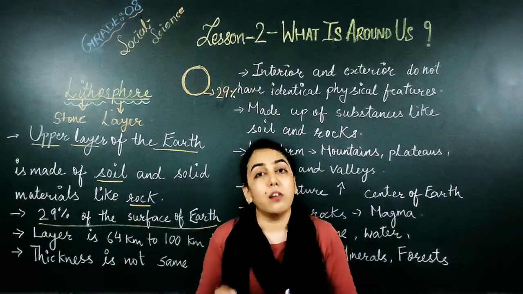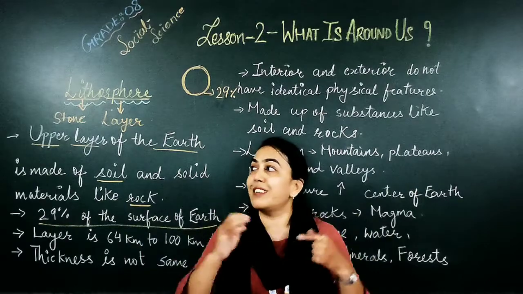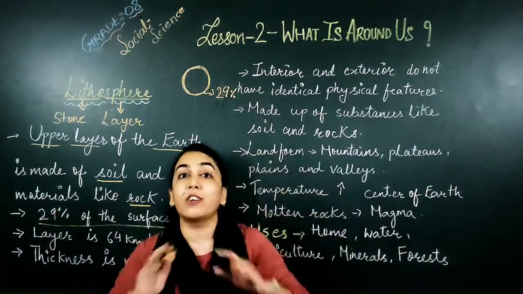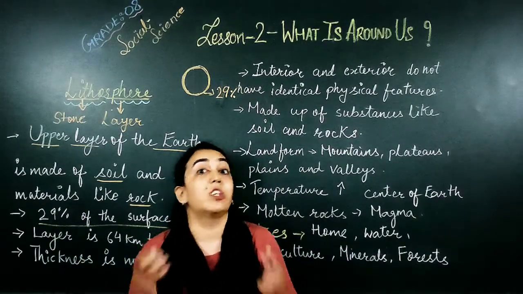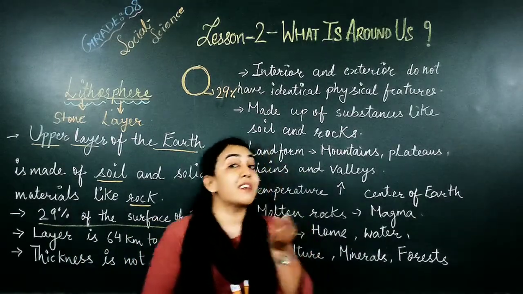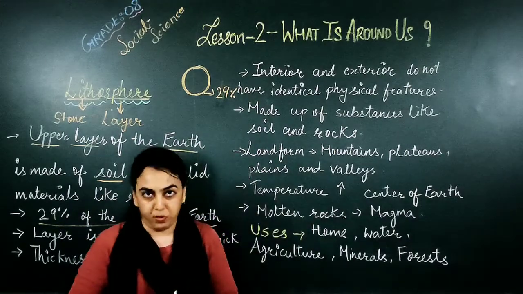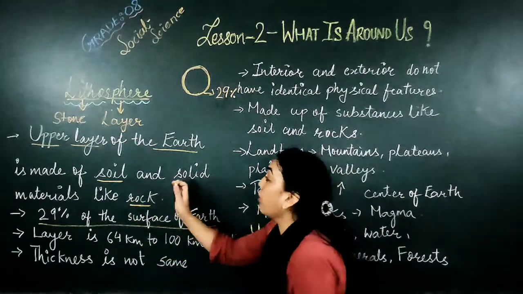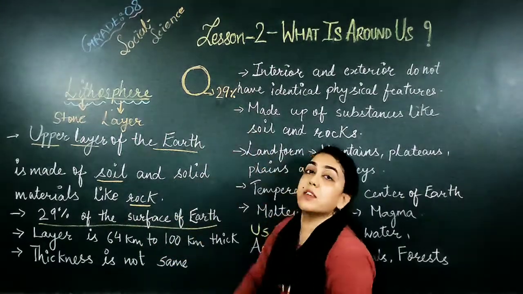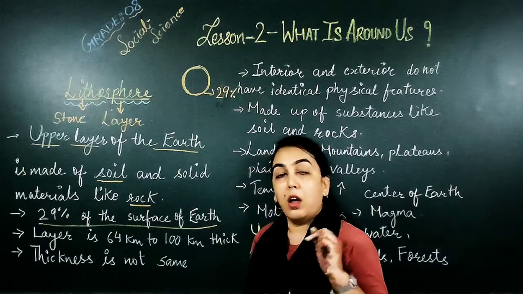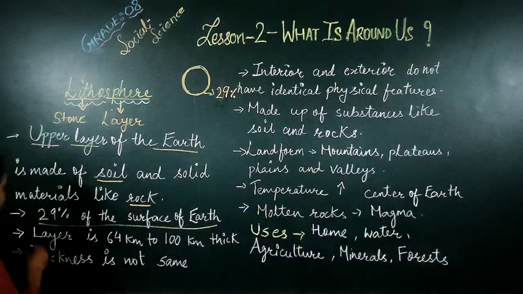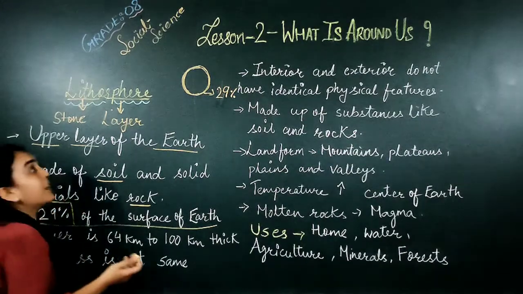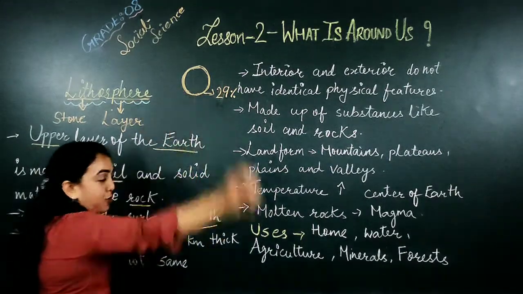So the next is air, which is not visible. It is all around the earth. It has not covered any area. It is already on the earth. It is everywhere, though not visible to us. The next sphere which is remaining is hydrosphere. So the rest of the 71% out of 100% surface of the earth is covered by hydrosphere. Remember, if 29% is covered by the lithosphere, then the next 71% is covered by hydrosphere.